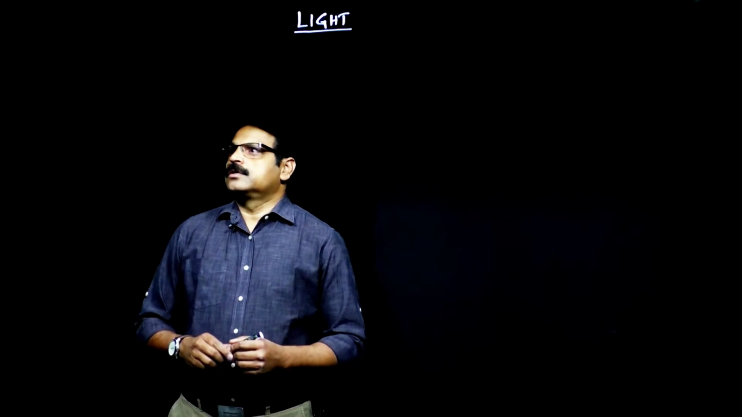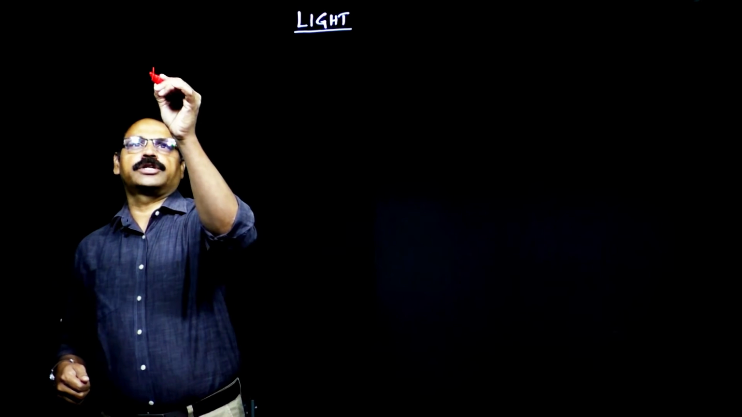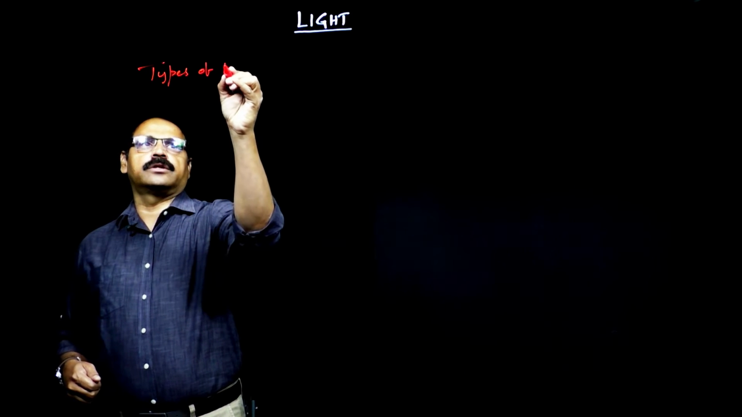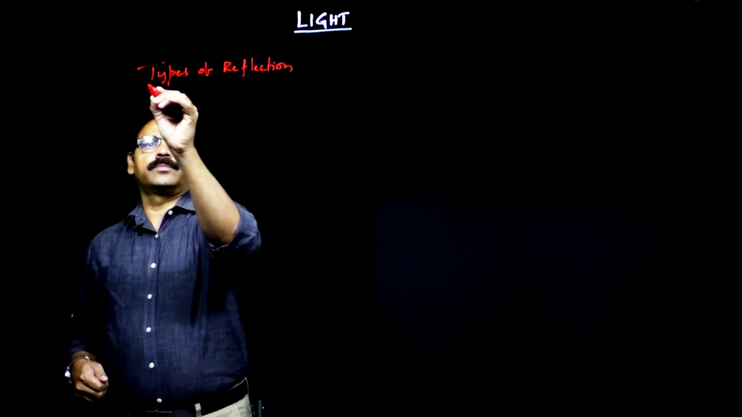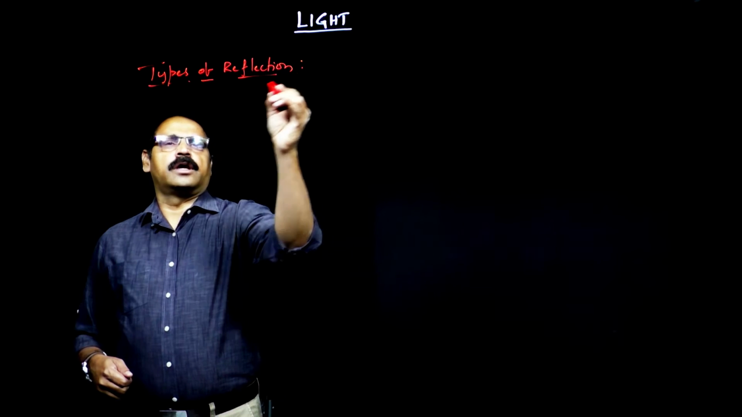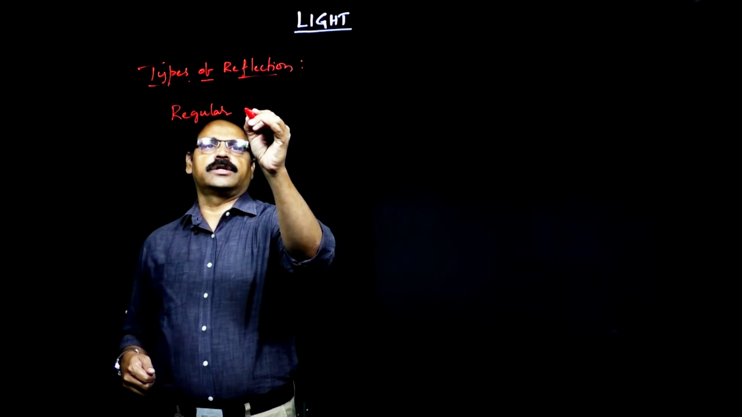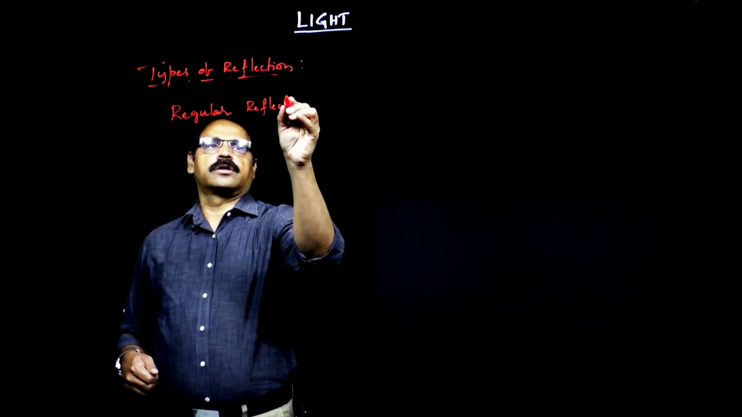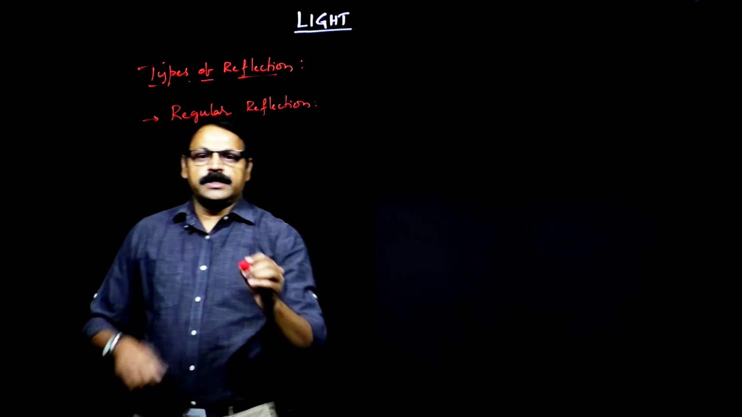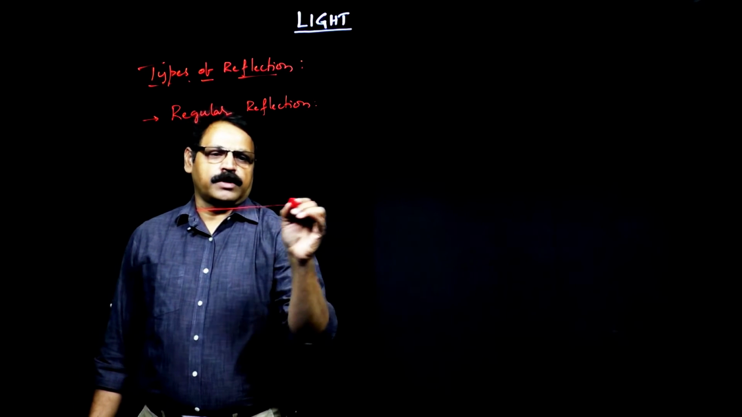Welcome to Brainbox. We'll now look at the types of reflection. Here you need to remember one point. The very first type we'll look at is regular reflection. And regular reflection is one where the incident light, for example, whenever I am considering a boundary over here or